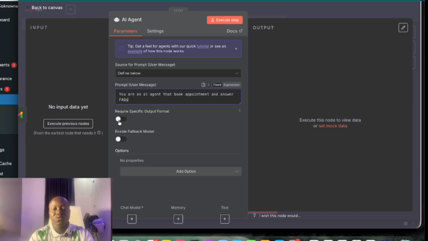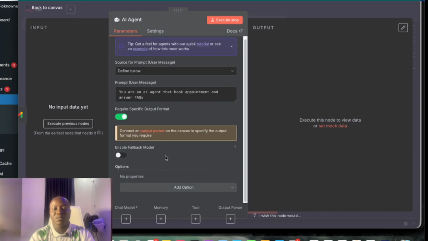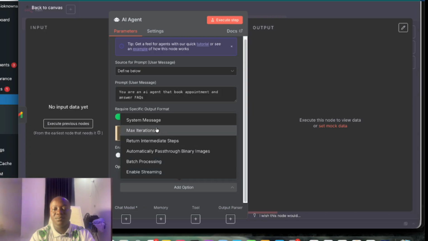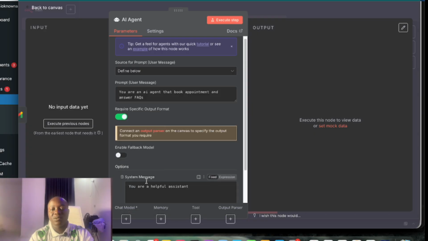Then we are going to toggle this require specific output format. We toggle it, then click on add. We click on system. The reason why we are using this require output format is because we want our email to be well structured. So we are going to give the AI agent the type of structure we want, how we want it to come out.